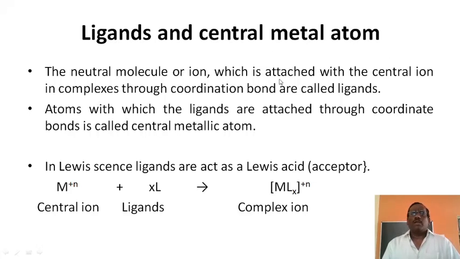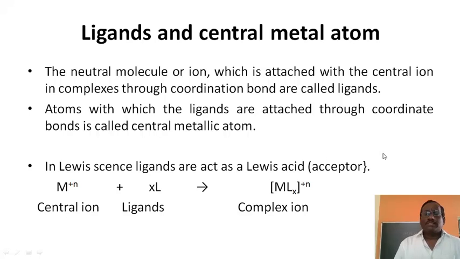Neutral molecules or ions which are attached to the central ion in a complex through coordinate bonds are called ligands. Ligands donate a lone pair of electrons to the central metallic ion. The atom to which the ligands are attached through coordinate bonds is called the central metal atom. The metal receives the lone pair of electrons and the ligands donate it, and hence these are called the ligands and the central metallic ion.